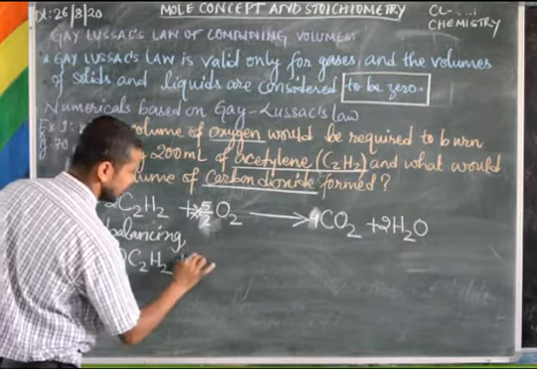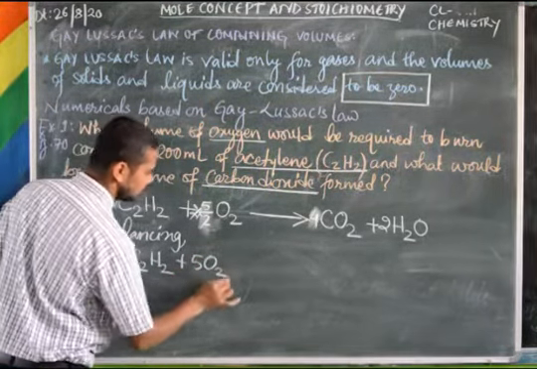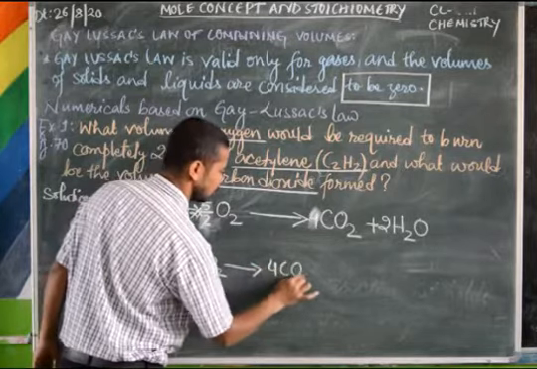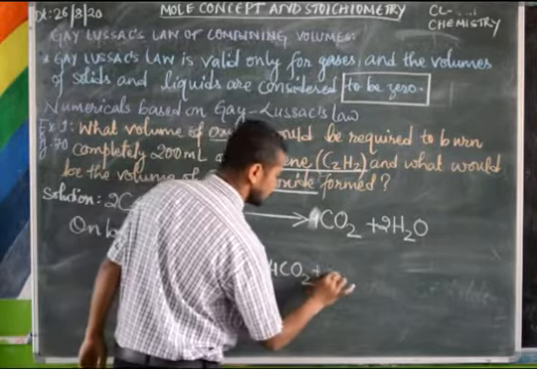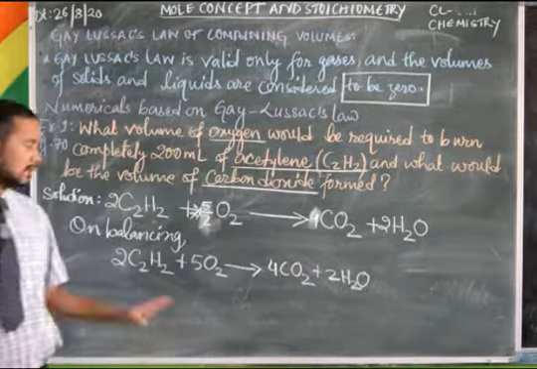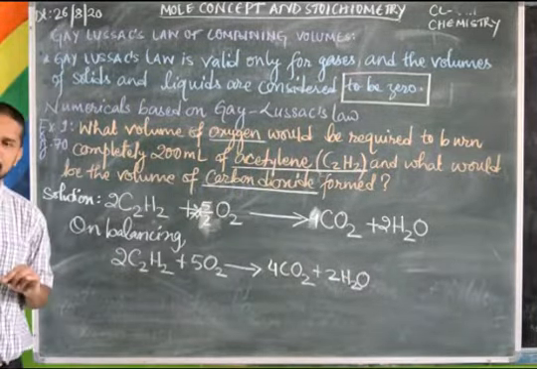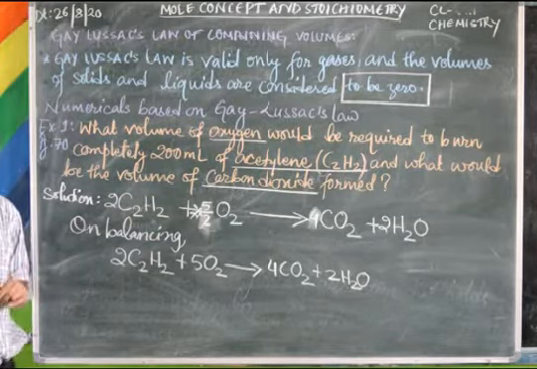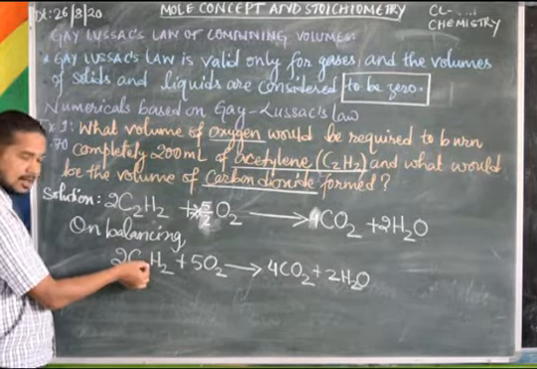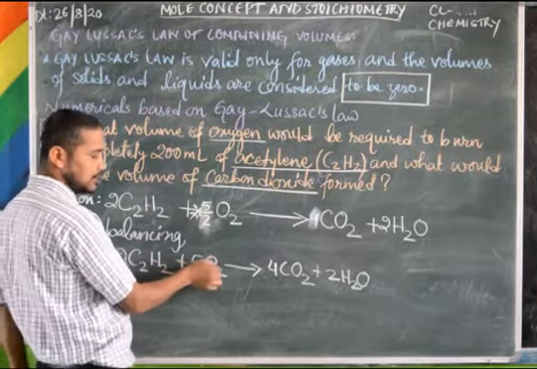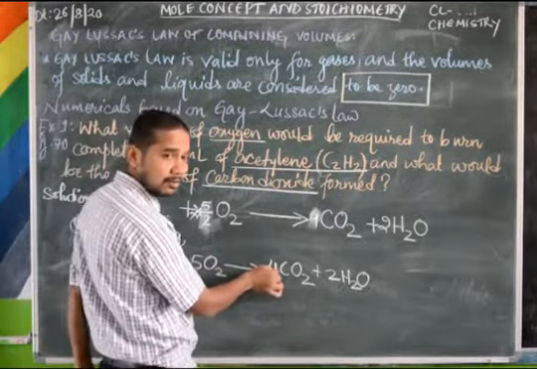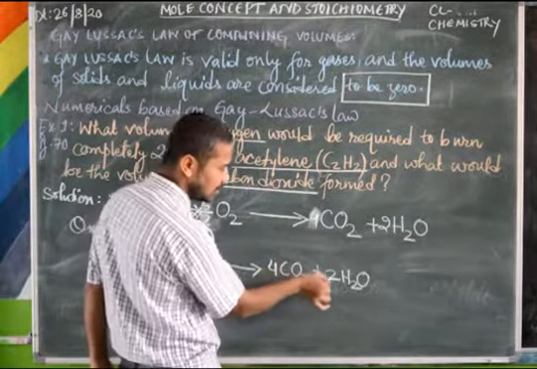2C2H2 + 5O2 gives 4CO2 + 2H2O. Whatever numbers you can see in front of molecules are the number of molecules. So 2 molecules of acetylene combine with 5 molecules of oxygen to give 4 molecules of carbon dioxide and 2